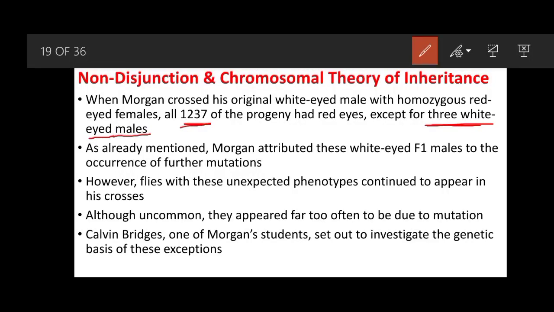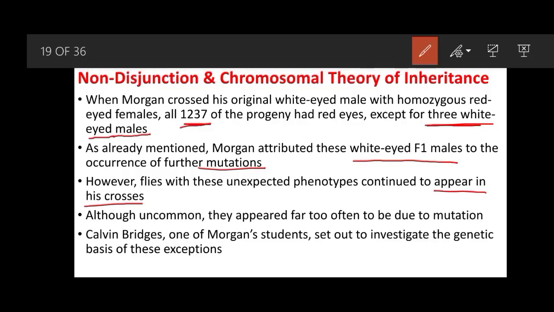We already know that Morgan attributed these white-eyed F1 males to the occurrence of further mutations. However, flies with these unexpected phenotypes continued to appear in his crosses. When they are continuously appearing, it means that it is not because of mutation. There is something else happening to cause this white eye. Although uncommon, they appeared far too often to be due to mutation.